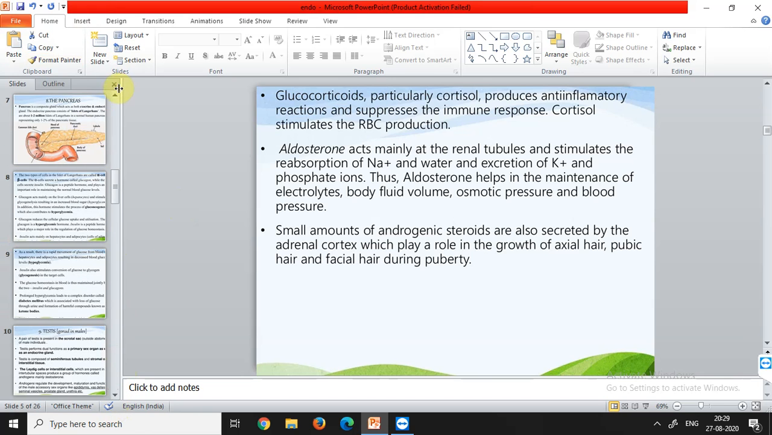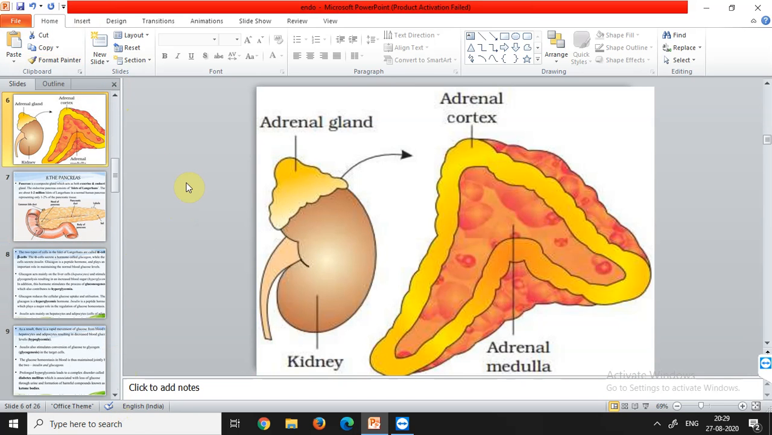Now talking about the diagram, this is where the presence of the adrenal glands can be seen, on the uppermost position of the kidney. And then again, if we do section cutting, we can see that it is divided into two parts: the adrenal cortex, which is in the periphery, and in the middle the adrenal medulla.